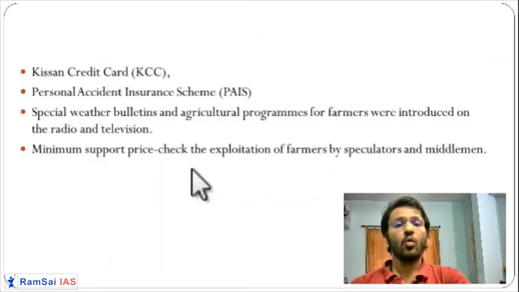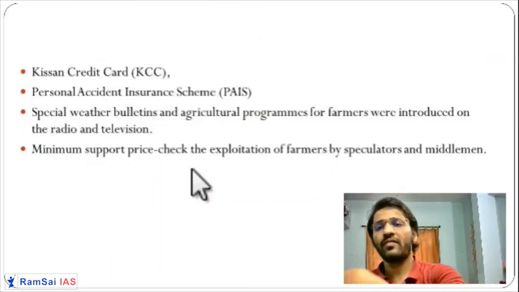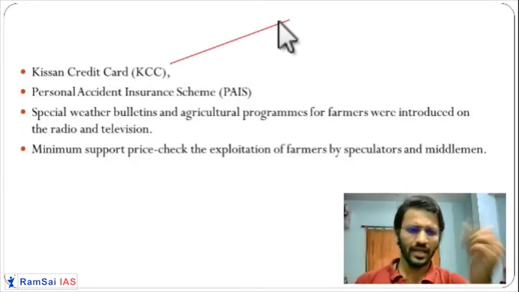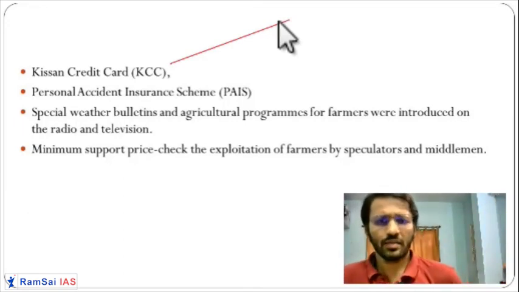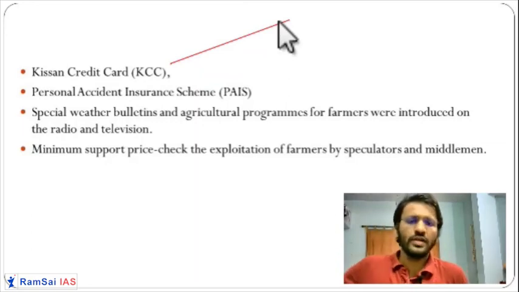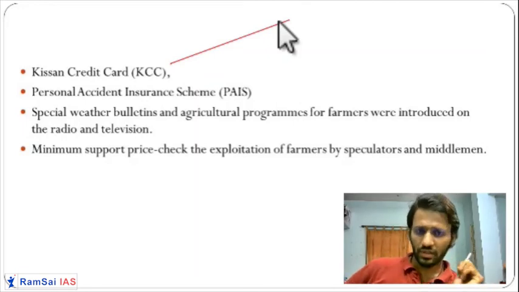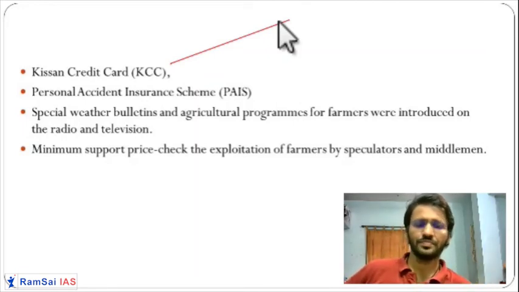Okay. What are the other reforms? So we have Kisan credit cards. Almost 25,000 rupees can be instantly withdrawn by the farmer directly from an ATM. No need to go to the banks. Directly, in a year, 25,000 rupees can be withdrawn at a zero interest rate or a very low interest rate. So Kisan credit cards are very, very important.